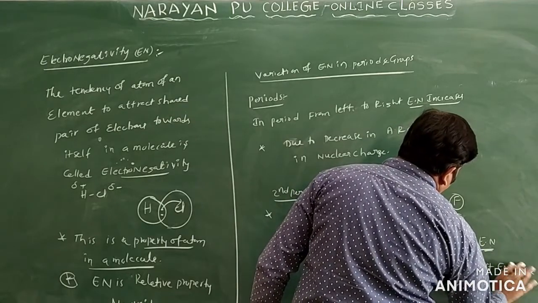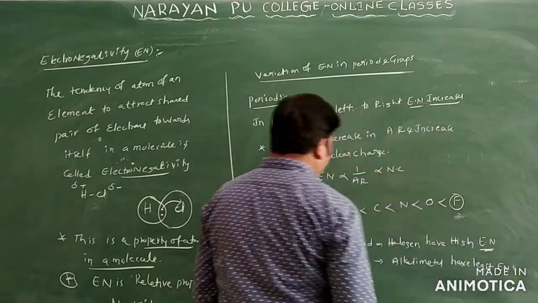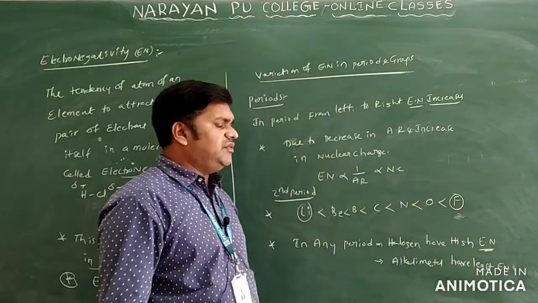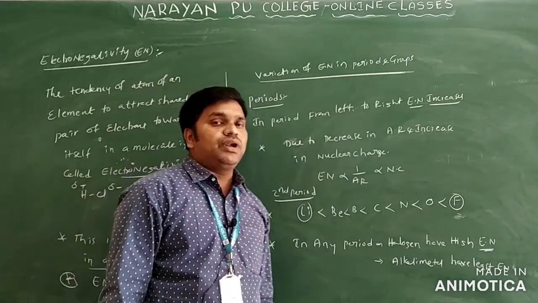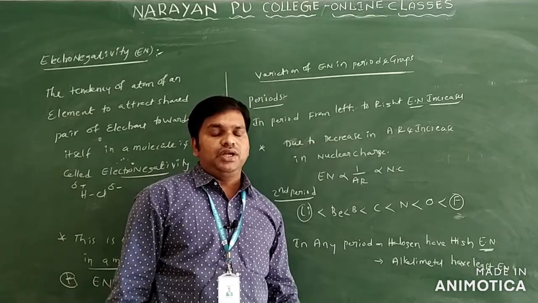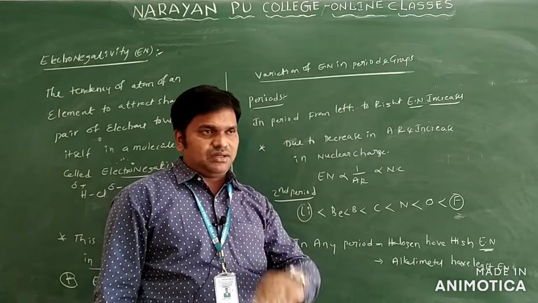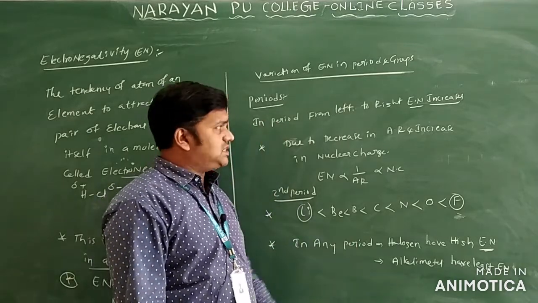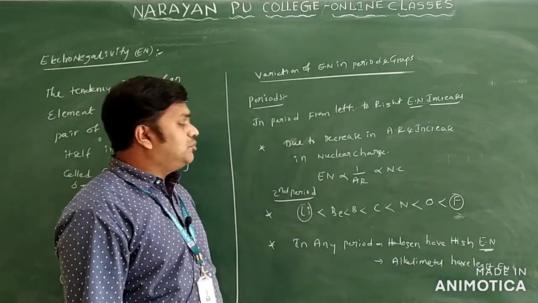So this is if you take any period. If you take any period, alkali metals have the lowest or least electronegativity value, and fluorine has the highest electronegativity value only. So among these, halogens have the highest electronegative elements only. We will discuss that one. This is regarding the variation of electronegativity in periods only.